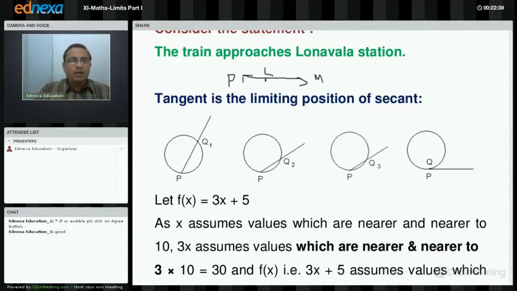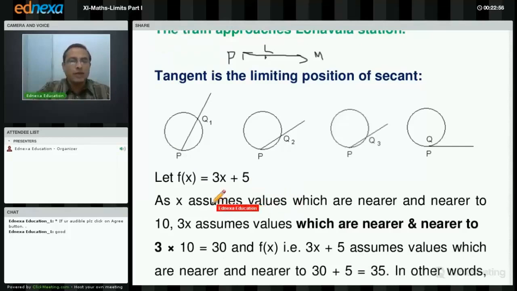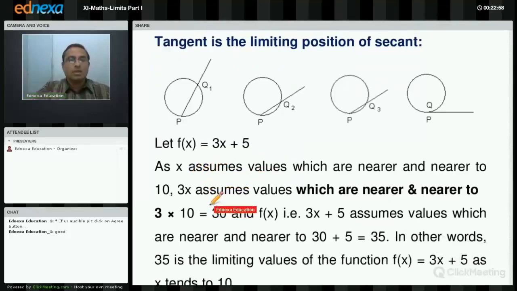Now, let f of x be 3x plus 5. Now you may ask me, sir, why 3x plus 5? You could have taken any function, even x by 1000 minus 11, or x raised to 7 plus 13 also. Your choice. I have taken 3x plus 5. Now consider the next part. As x assumes values which are nearer and nearer to 10. Now why 10? It could have been 1000 also, but I have taken 10.